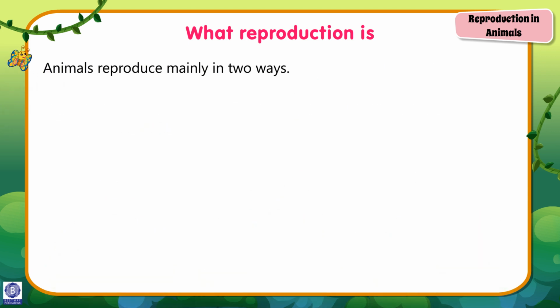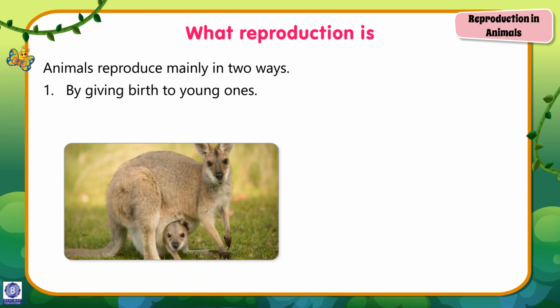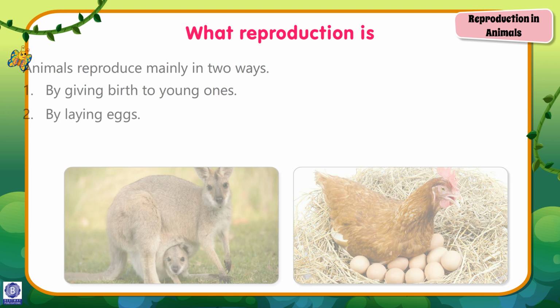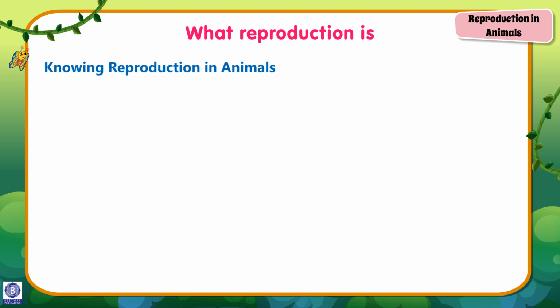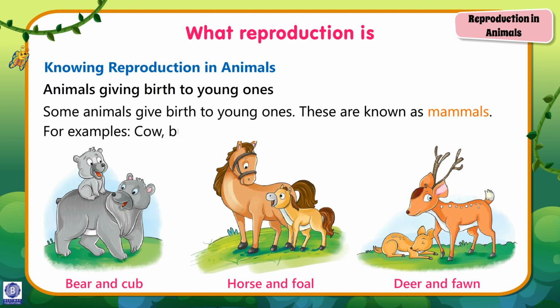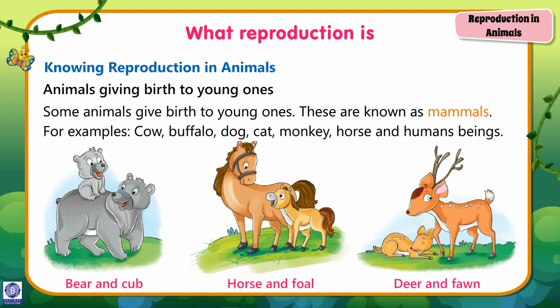Animals reproduce mainly in two ways. Number 1, by giving birth to young ones. 2, by laying eggs. Knowing reproduction in animals. Animals giving birth to young ones. Some animals give birth to young ones. These are known as mammals. For example, cow, buffalo, dog, cat, monkey, horse, and human beings.